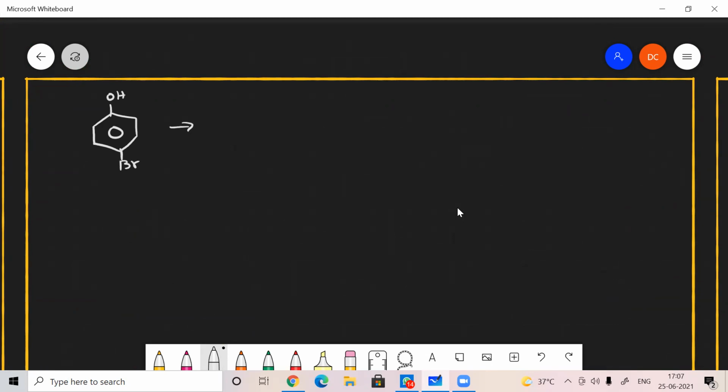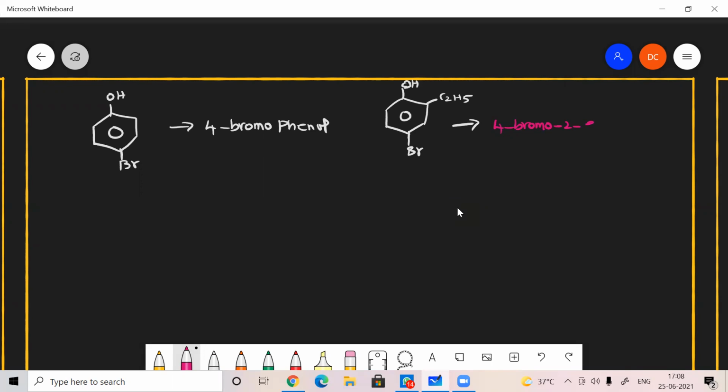Simple one. 4-bromophenol. Now another one: 4-bromo-2-ethylphenol. Very nice.